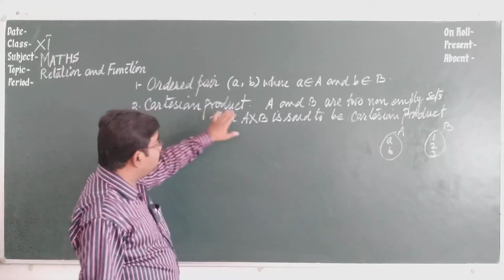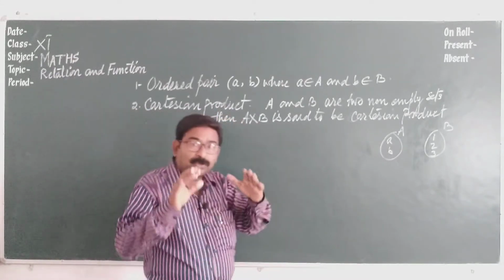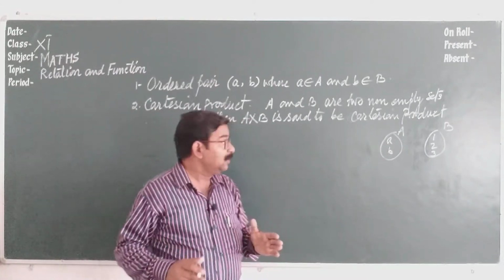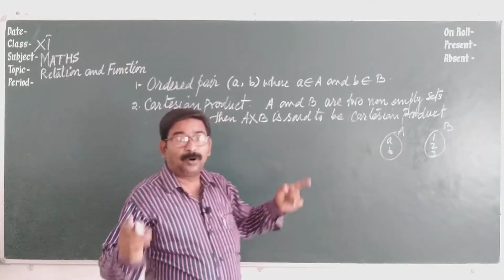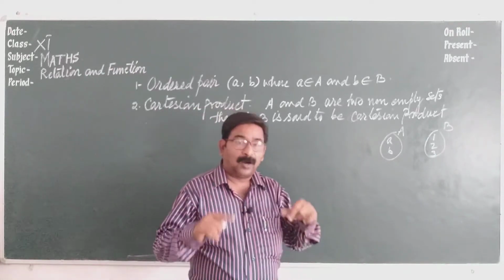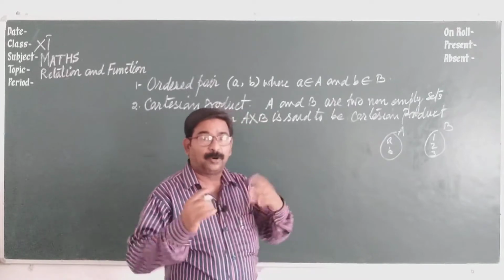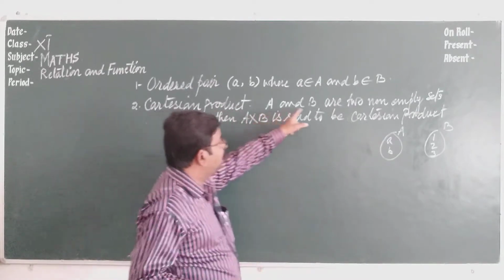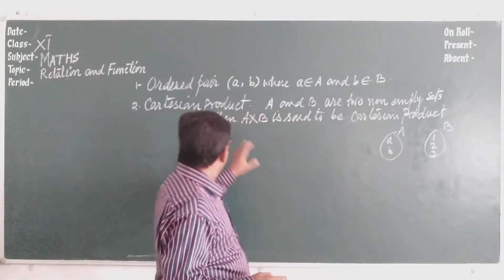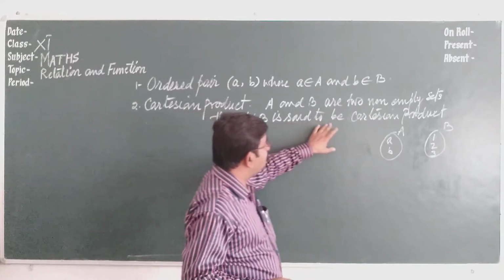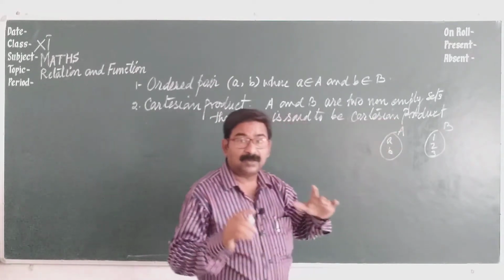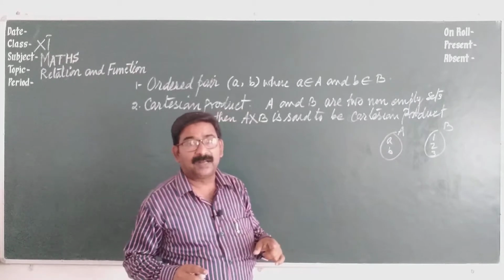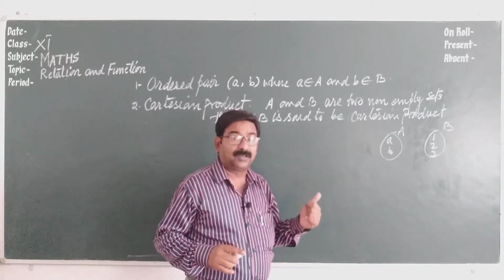Now the Cartesian product is also an ordered pair, but we make all the ordered pairs. How many pairs are possible? We write all the ordered pairs. So A and B are two non-empty sets, then A cross B is said to be the Cartesian product. All possible ordered pairs are called the Cartesian product.